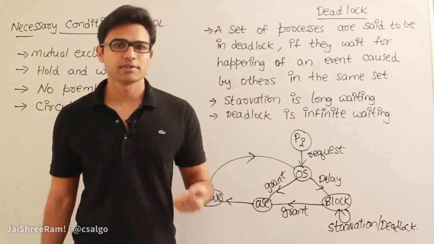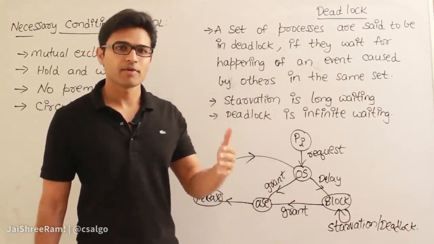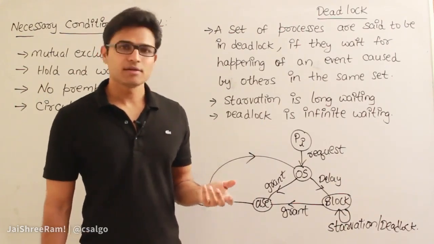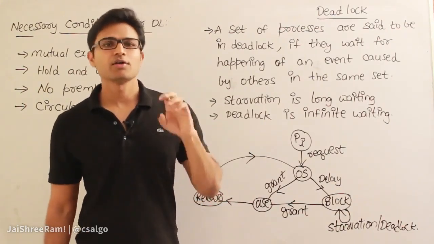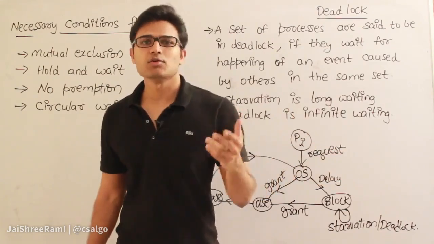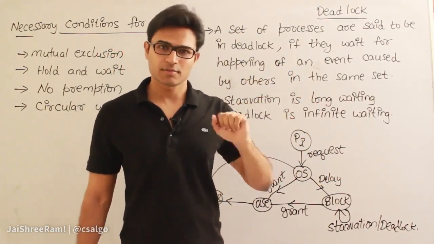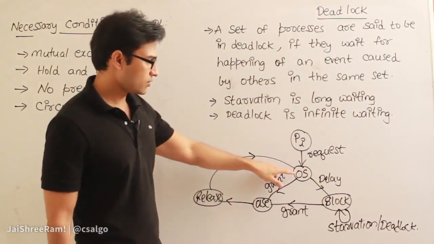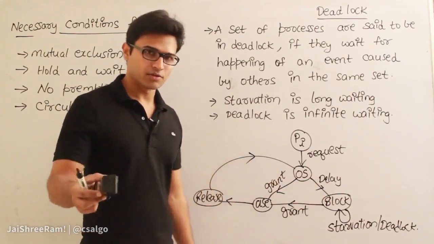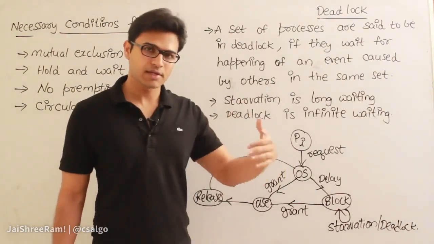For example, you know the semaphore. If it is a mutex, and if someone has already performed a down on the mutex, that semaphore will not be available for you, right? You are supposed to wait until the semaphore becomes available. Or let us say there is only one printer on your computer, and you want to print something, and you ask for the printer, but if someone is already using the printer, it cannot be given to you. So until that other process finishes using the printer, you are going to wait for some time, right? That is what happens here. In case the resource is not available, the operating system is going to delay giving you the resource, and for that delay you are going to wait in a blocked state.